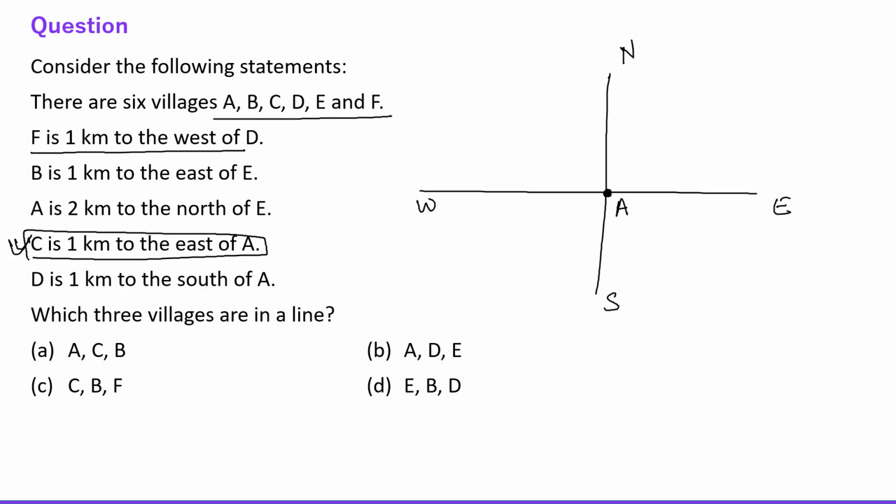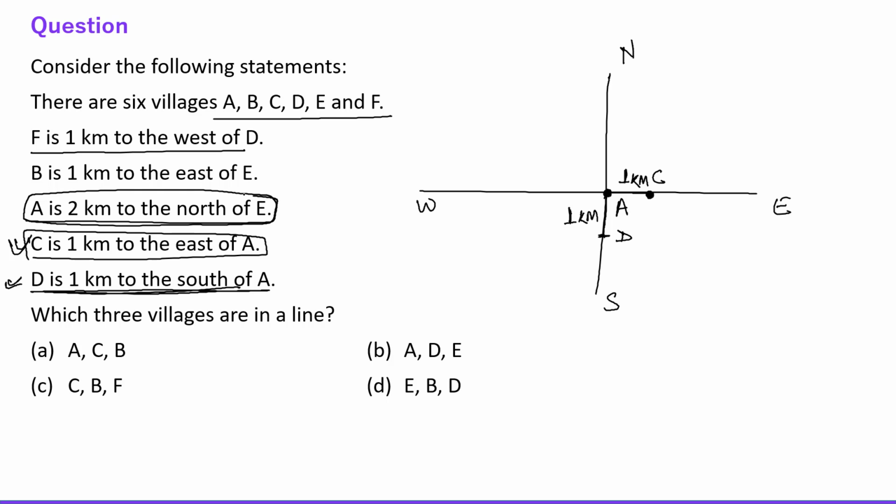C is 1 kilometer to the east of A. So this is C and this is 1 kilometer. Next one, D is 1 kilometer to the south of A. So this is D. Now, the third last statement, A is 2 kilometers to the north of E. A is at the north, it means A is upward, so E is here.